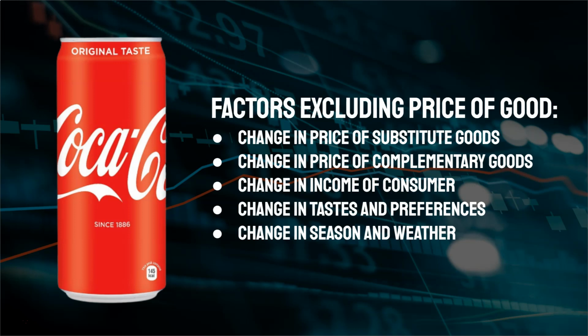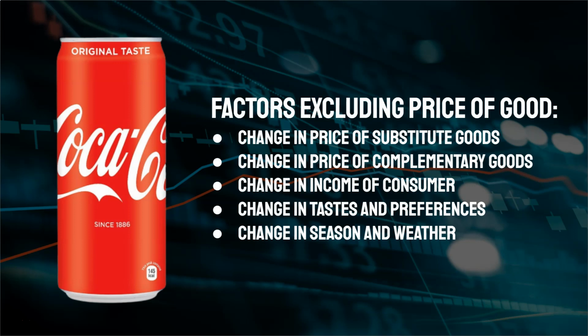Similarly, for complementary goods, if the price of a straw would increase, the demand for Coke would decrease, and that would be a leftward shift. Whereas if the price of the straws decreased, the demand for Coke would increase, and that would be a rightward shift. If the income of the consumer increases, he would have a higher spending power and he would purchase more, so the demand would experience a rightward shift. And if the income of the consumer decreases, he would tighten the belt on spendings, and there would be a lower demand, which causes a leftward shift.